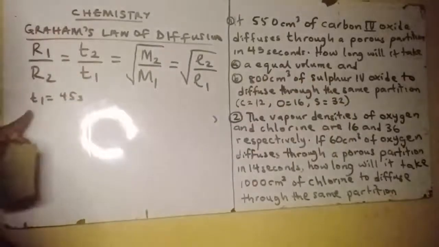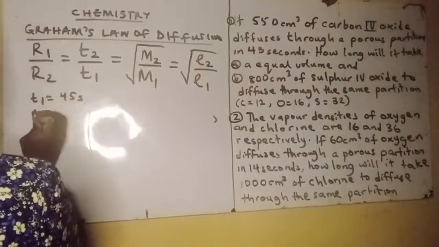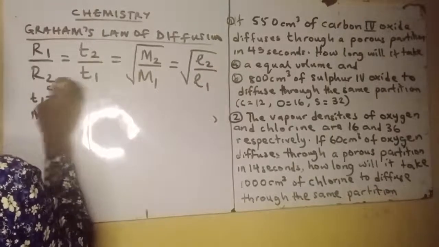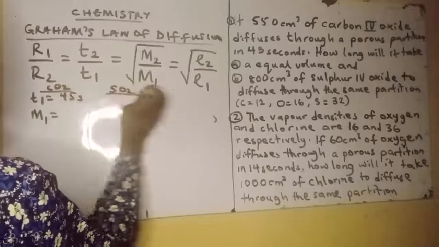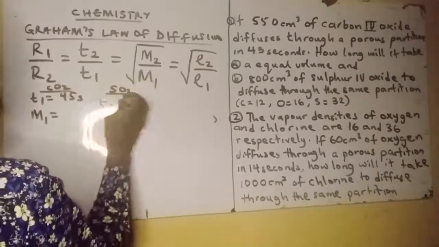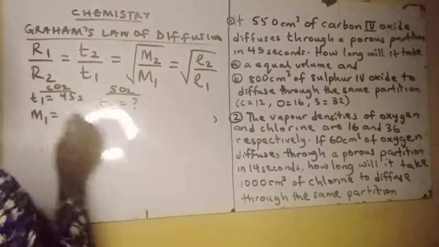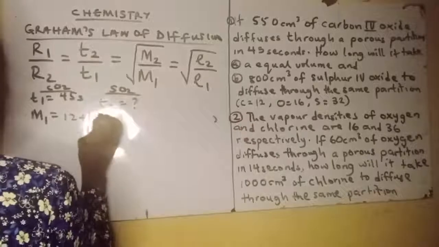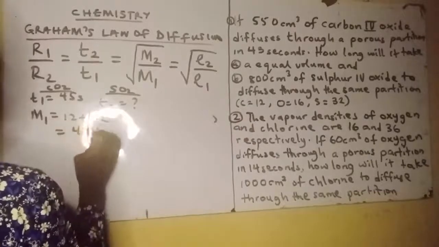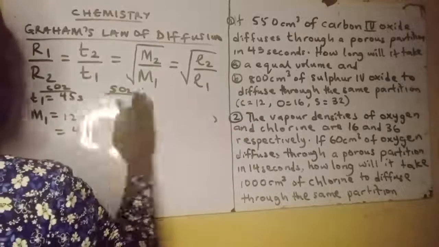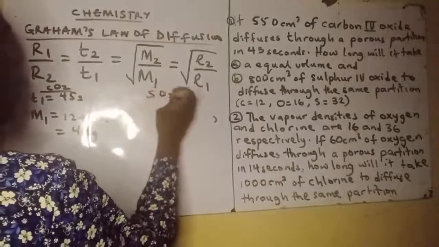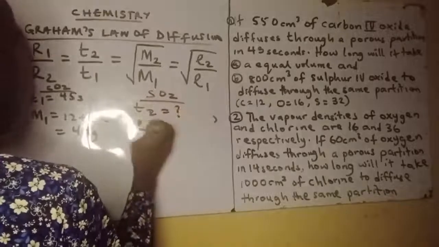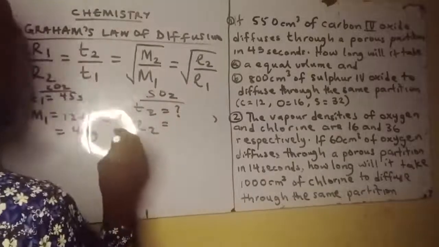Now that carbon dioxide, molar mass of carbon dioxide, gbogbo ara mọ̀ pé molar mass will be, since this one is for CO2, sorry, this one will now be for SO2. Now this T2 is what we don't know, but we know the molar mass of carbon dioxide. That will be 12 plus oxygen méjì 32, that's 44. But ní ti sulfur dioxide, SO2 will be equals to T1, T2, we don't know that. R2, you don't know that. So that's what?